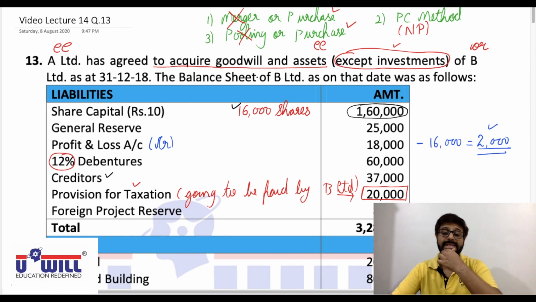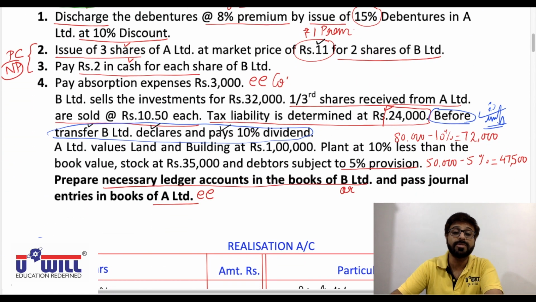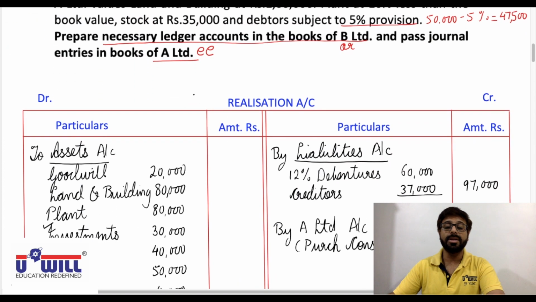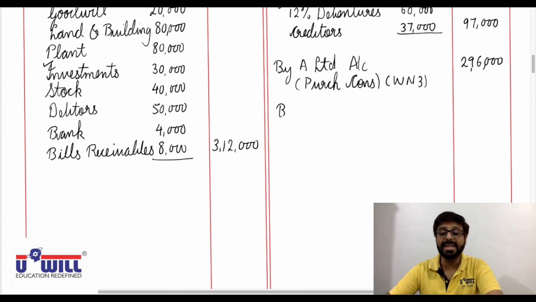Now next is sale of assets. Investments are sold which are not taken over. This we have it here. B Limited sells investments for rupees 32,000. Now what is the entry for sale of assets? Cash and bank account debit to realization account, since assets are already closed and transferred to realization account. To realization account, so realization account on credit side by cash and bank account. In bracket you can mention investments.